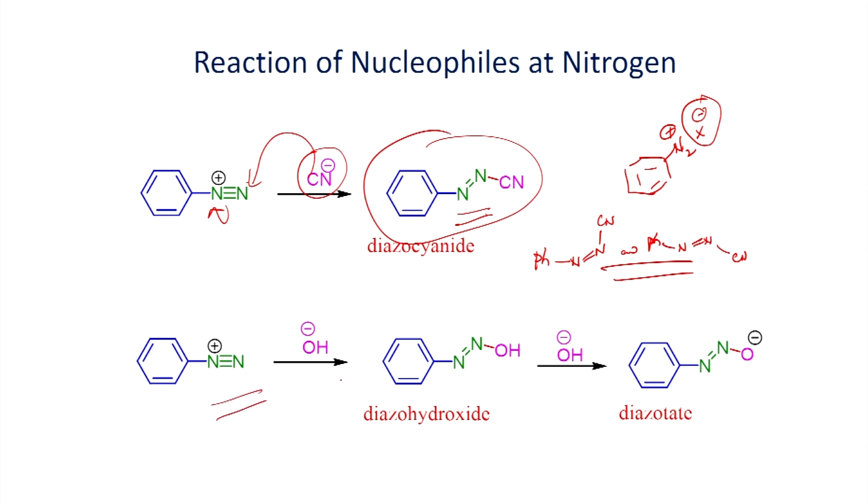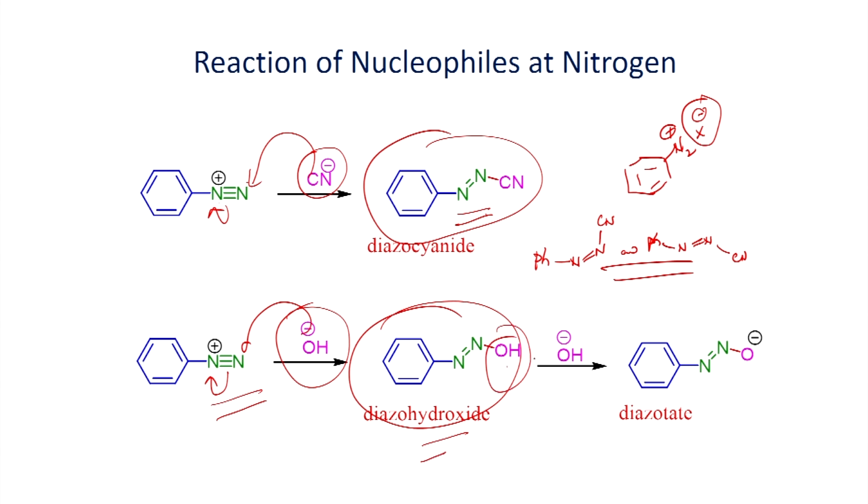You can also react it with hydroxide ion. It can undergo addition reaction and you will get this compound. You have to make sure the reaction is acidic in nature. If it is basic in nature, you will have this species.